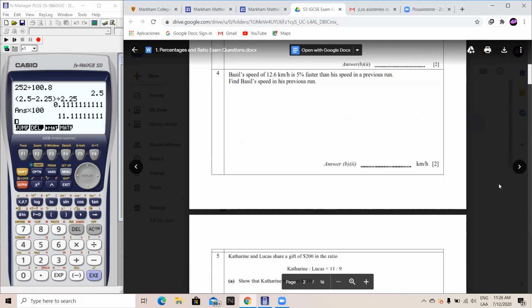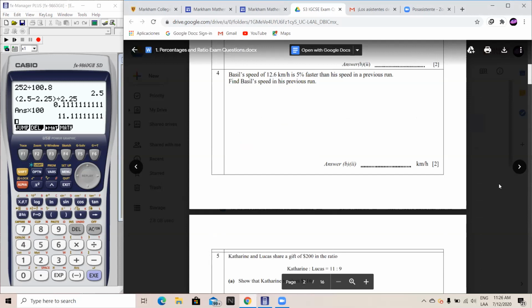Now, let's go into question number 4. Basel's speed of 12.6 kilometers per hour is 5% faster than his speed in the previous run. Find Basel's speed in his previous run. So we know that his actual speed of 12.6 is 5% faster than the one in the previous run.